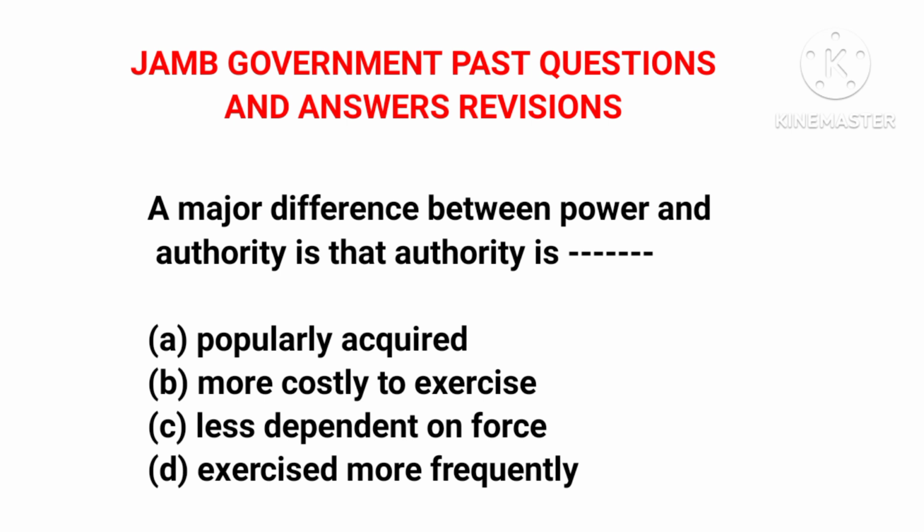So option B, more costly to exercise. This is also not correct, because to exercise authority, something that is legal and is your right, does not require being costly. It does not require you to spend more because it's already your right.